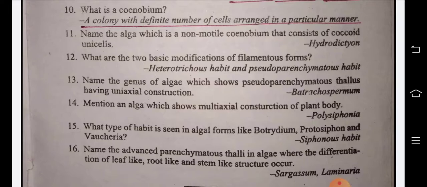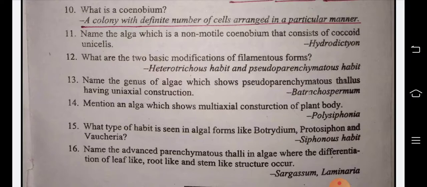A colony with a definite number of cells arranged in a particular manner. Name the alga which is a non-motile coenobium that consists of coccoid unicells: Hydrodictyon. Which are the two basic modifications of filamentous forms? Heterotrichous habit, pseudoparenchymatous habit.